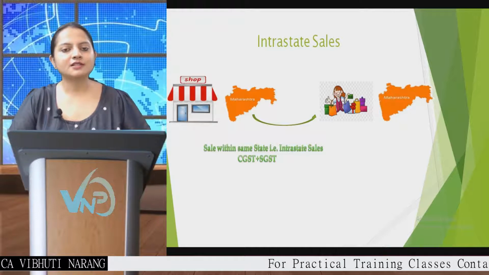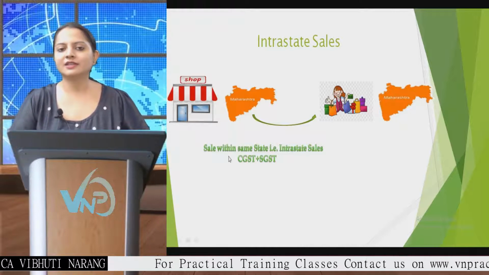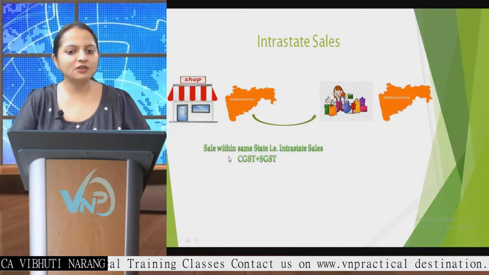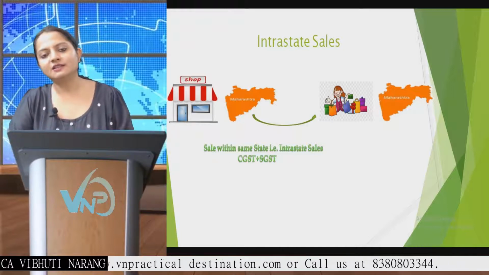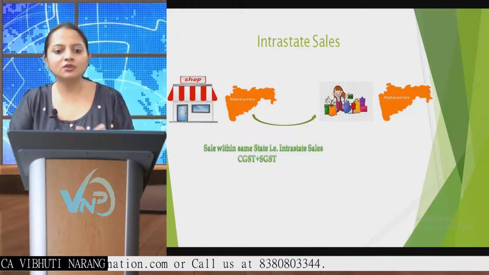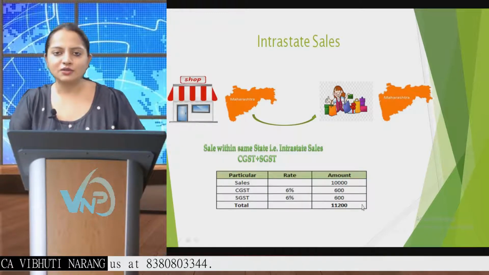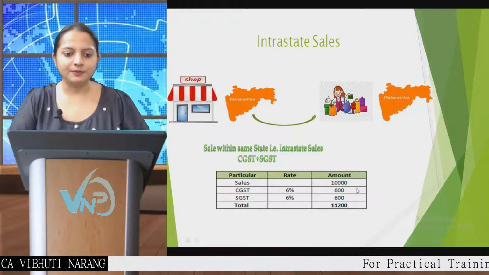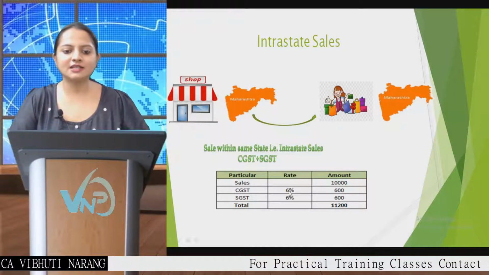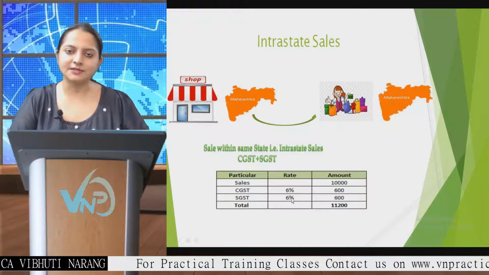For now, for the basic understanding, whenever there is a sale within the same state, or you can say there is a supply within the same state, we levy CGST and SGST, that is Central Goods and Service Tax and State Goods and Service Tax. For example, the sale by the shopkeeper to the consumer was of 10,000 rupees, on which CGST and SGST is levied at the rate of 6%.